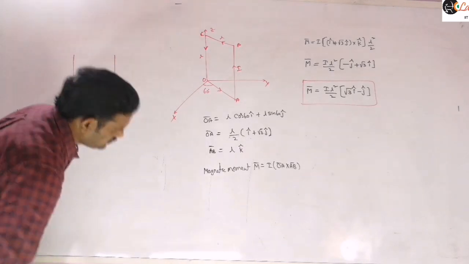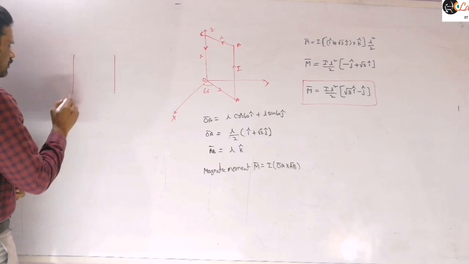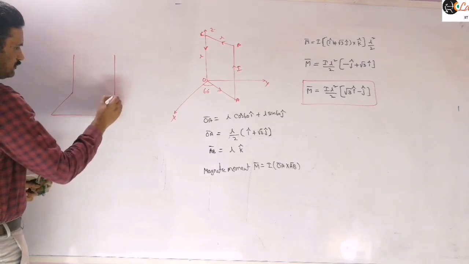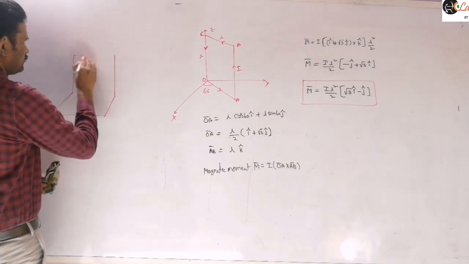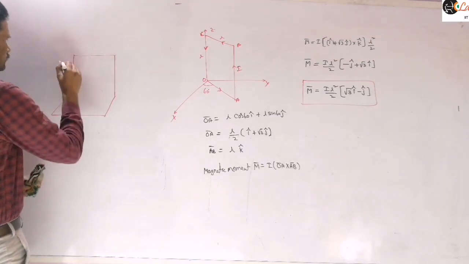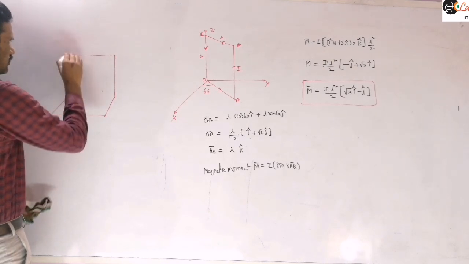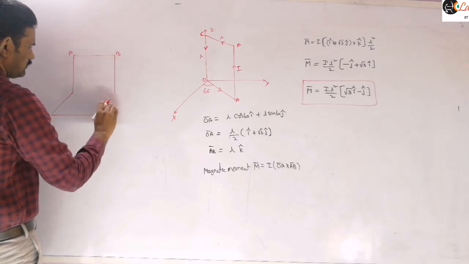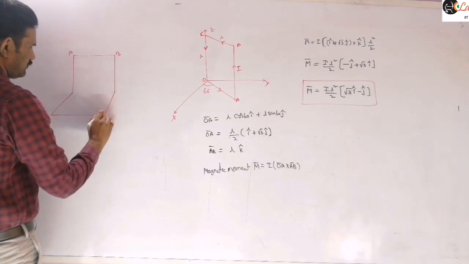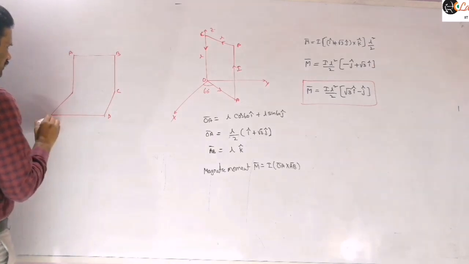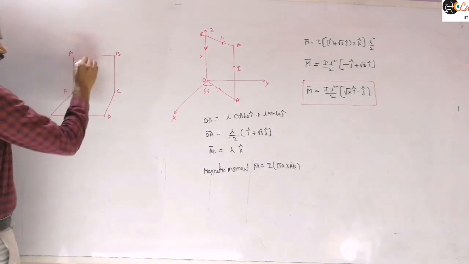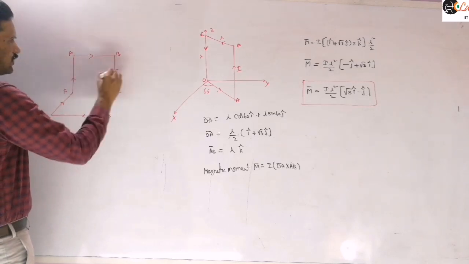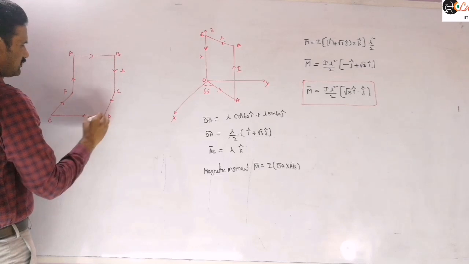That means these two loops are placed in perpendicular planes here. Suppose this is A, B, C, D, and C, D, E, F. Suppose I is the current flowing through this, and L is the side here.